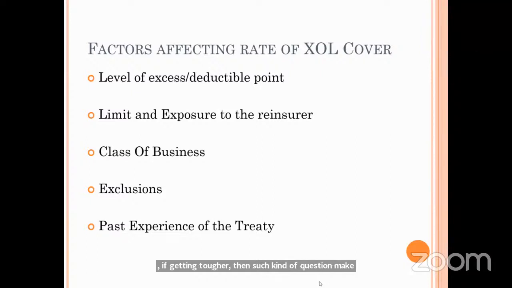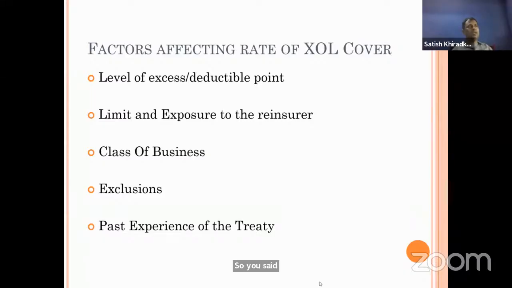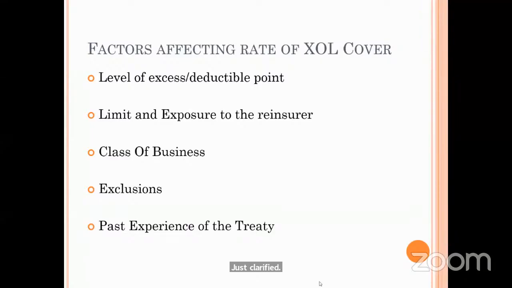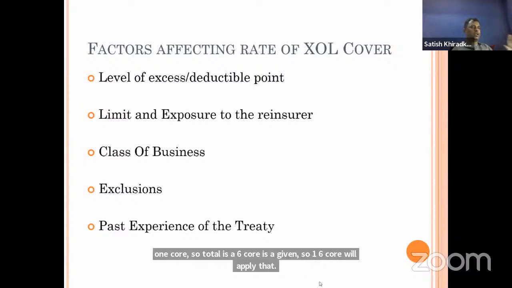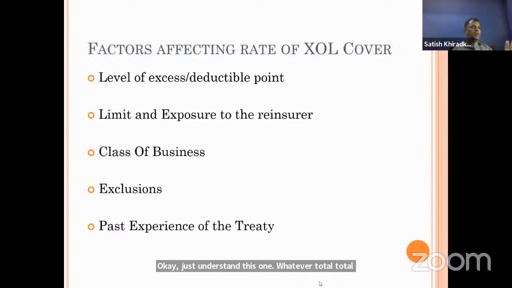So you said rate of reinsurance, right? Yes, or rate of line, but it's nothing but the same. On whatever capacity, whatever limit is given, like 5 crore excess of 1 crore, the total of 6 crore is given. So on 6 crore we'll apply that rate. Okay, just understand this. Whatever total cover is given, on that we'll apply. Just understand that. Okay.